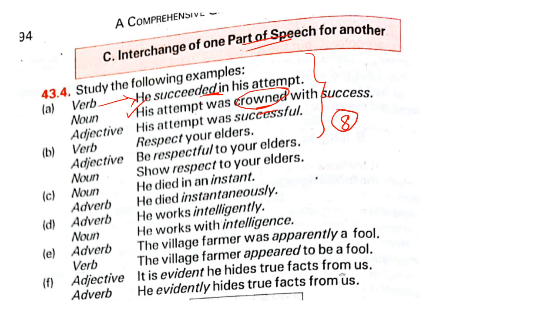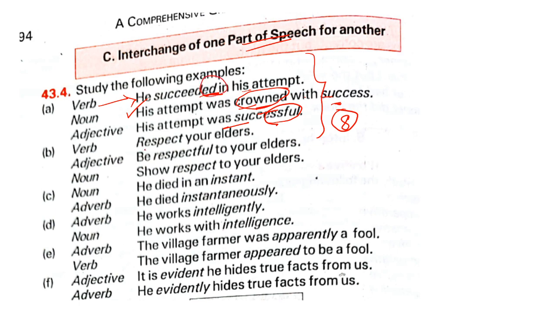Therefore, you can add some words to decorate your sentence. Decorate matlab make it more colorful. He succeeded in his attempt. So his attempt was crowned with success. You see the word? Okay, his attempt was successful. So successful here is adjective, noun is success, and succeeded is verb. Have you seen the difference?